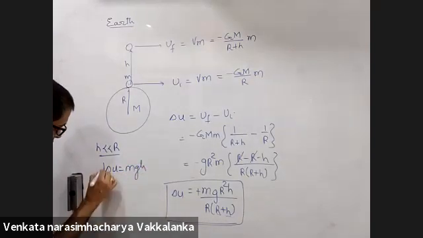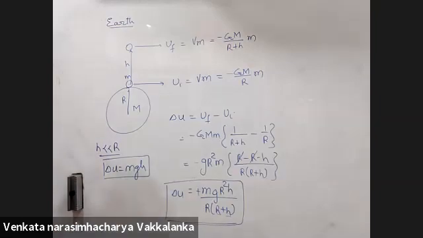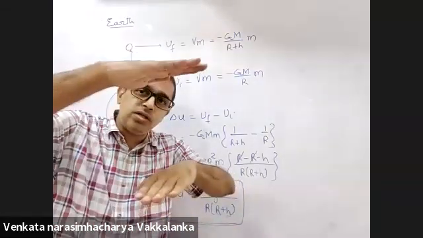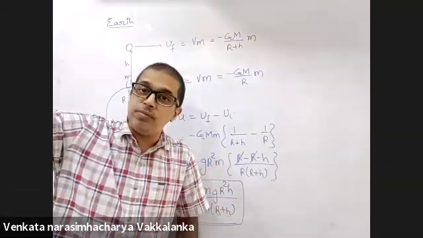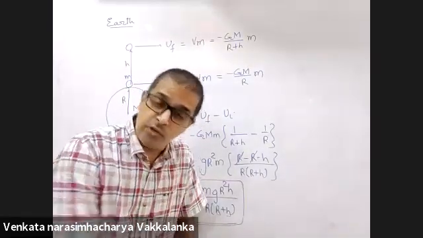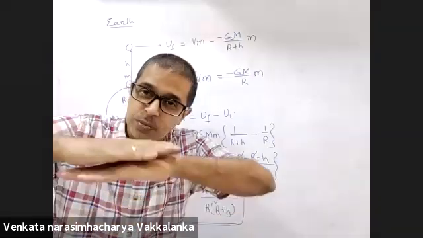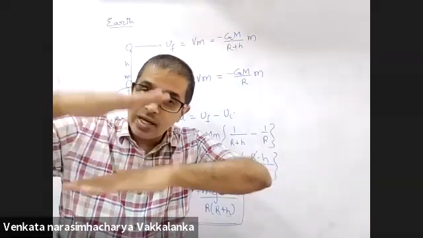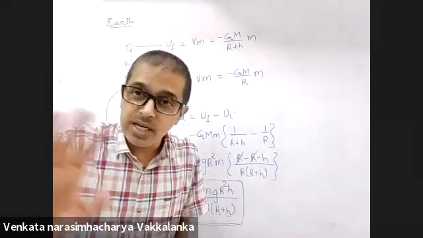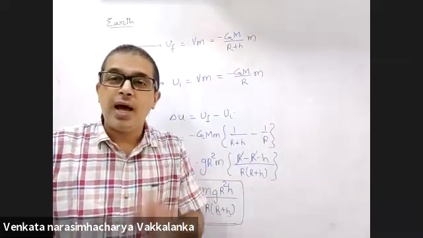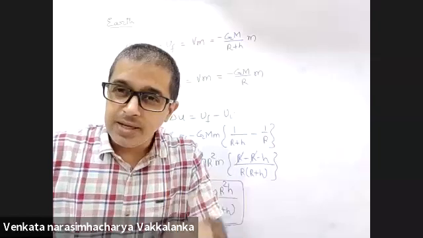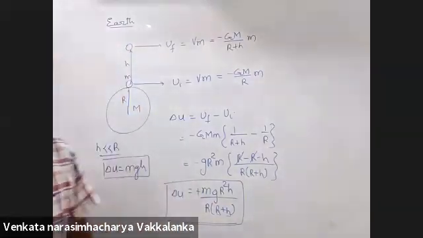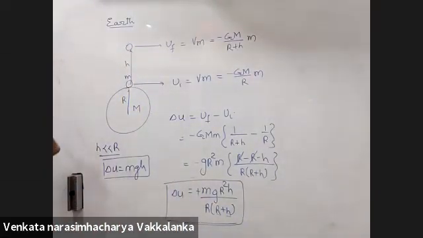MGH. This is what we have been telling you in mechanics. That's the reason why you used to take any point as the reference plane. This is 0, this is MGH. Tabletop is 0, this is MGH. Ground is 0, MGH. Ground floor is 0, MGH. Because all that you are taking is potential difference. You are taking the potential difference between 2 points. MGH is not absolute potential. Absolute potential was never defined, is never defined, will never be defined. Potential difference is defined. Absolute potential कभी define नहीं होता. Make a note of it.